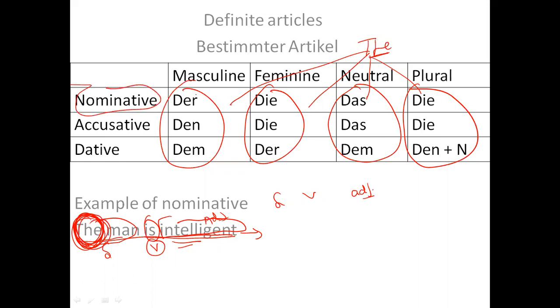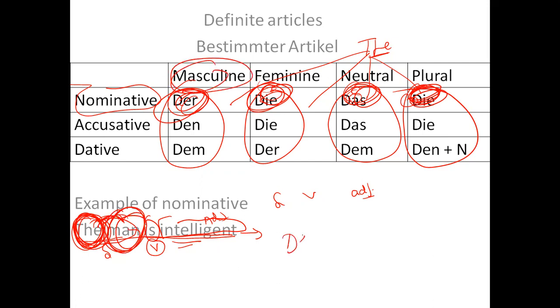So I need to use either der, die, das, or die. I need to use any one of these four words. But which word? Because I'm talking about man, and man is male, masculine. So I will write: der Mann ist intelligent.